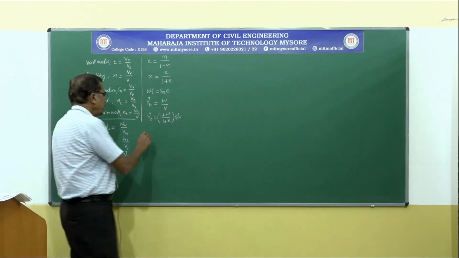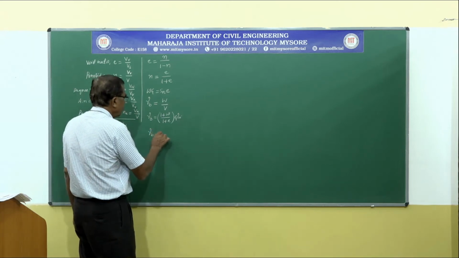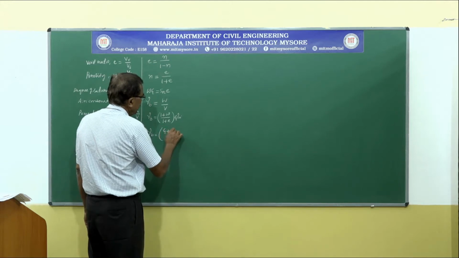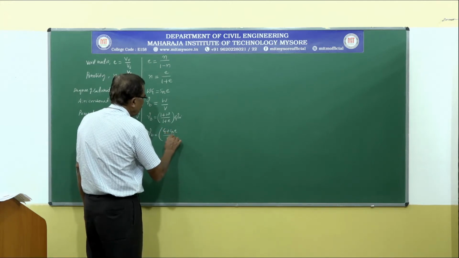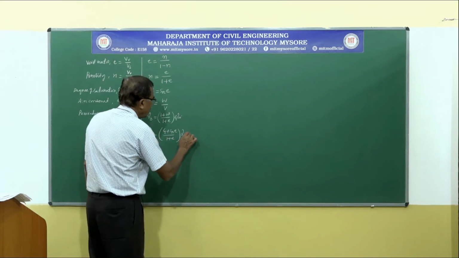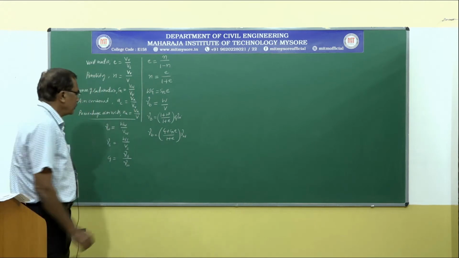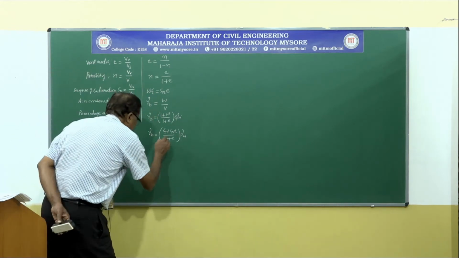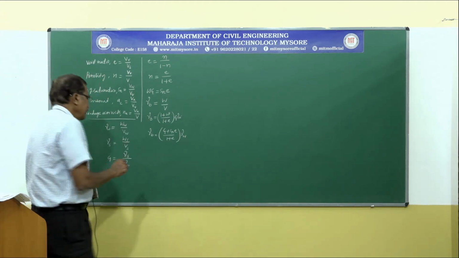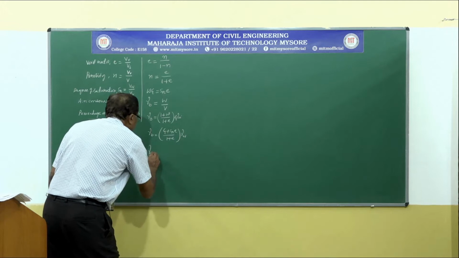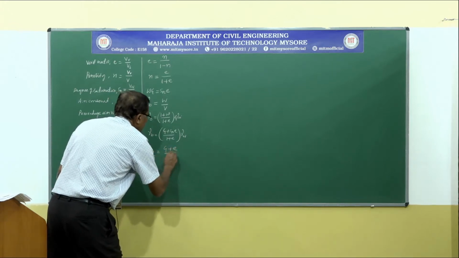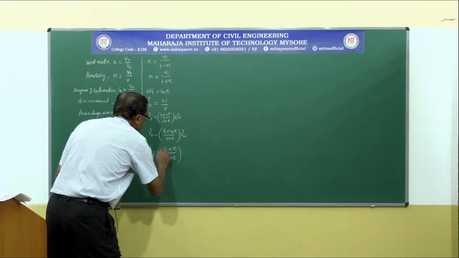This can also be expressed in terms of the degree of saturation, (G plus Sr e) divided by (1 plus e) into gamma w. So this is bulk unit weight. Next, if the soil is completely filled by water, then the unit weight becomes saturated unit weight. Gamma saturated is equal to (G plus e) divided by (1 plus e) into gamma w.